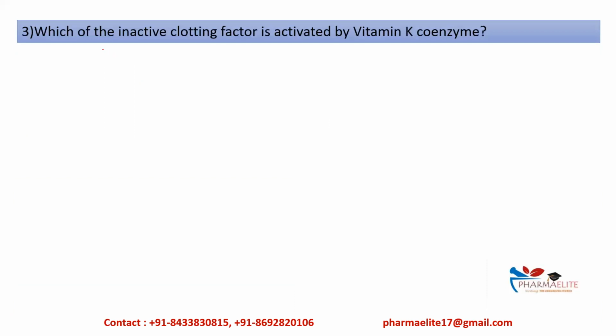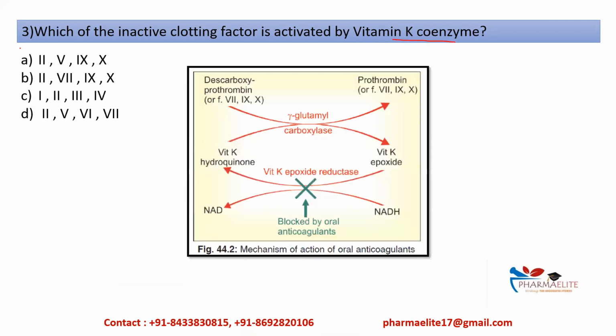Then the next one: which of the inactive clotting factors is activated by vitamin K coenzyme? These are the options: A option is factor 2, 5, 9, 10. B option is factor 2, factor 7, factor 9, factor 10. C option is factor 1, factor 2, factor 3, factor 4. And D option is factor 2, factor 5, factor 6, and factor 7.